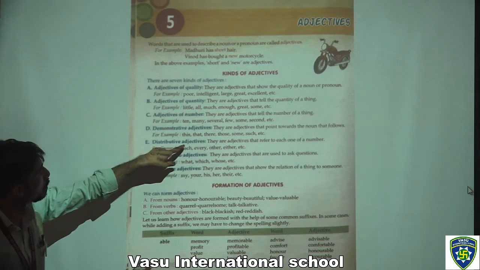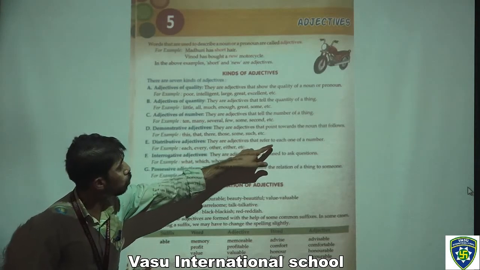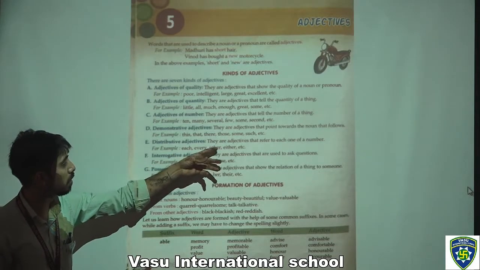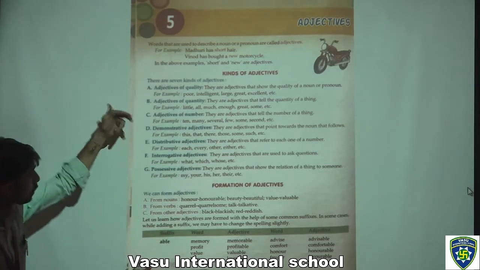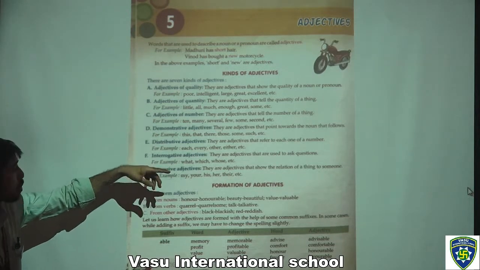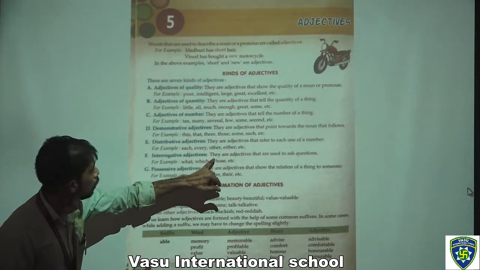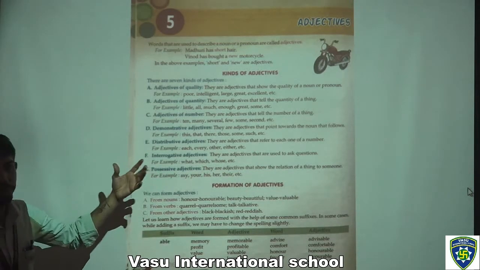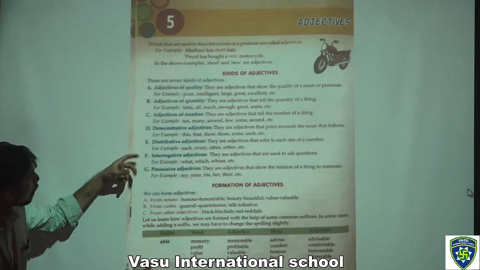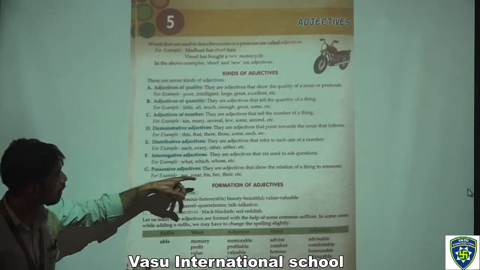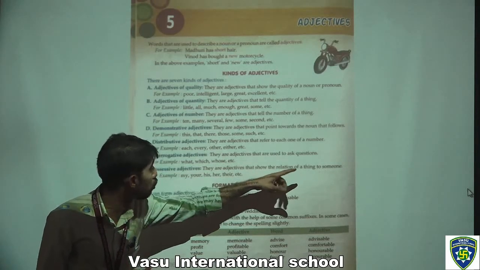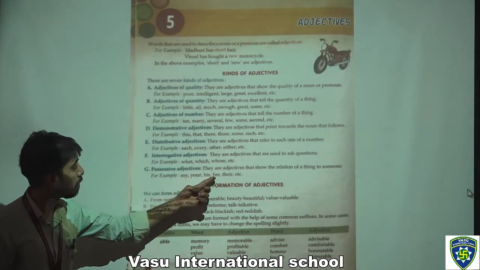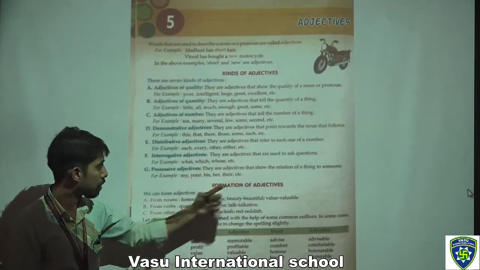Now after that, distributive adjectives. They are adjectives that refer to each one of a number. For example, each, every, other, either, etc. After that, we have interrogative adjectives. They are adjectives that are used to ask questions, like what, which, whose. After that, the last one is possessive adjectives. They are adjectives that show the relation of a thing to someone. For example, my, your, his, her, their, etc.